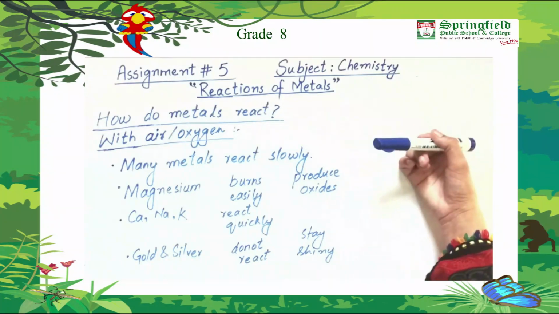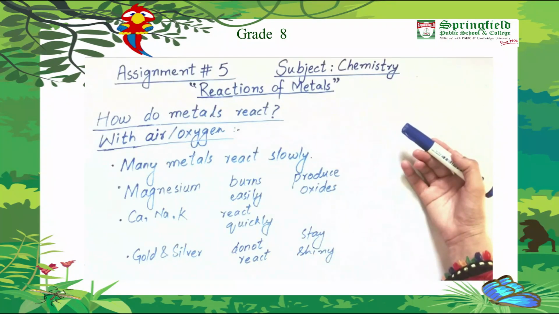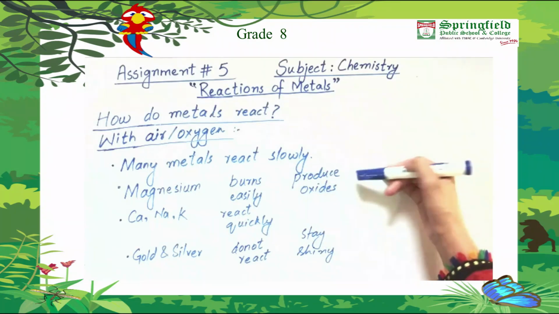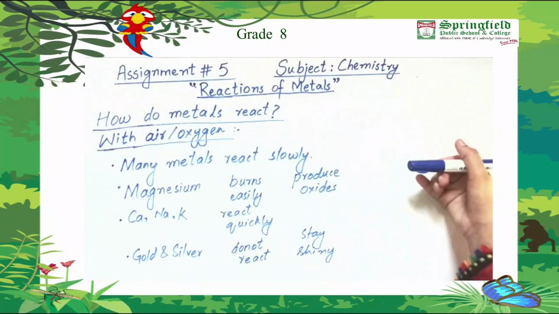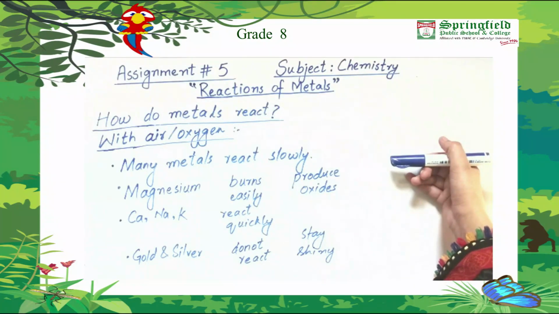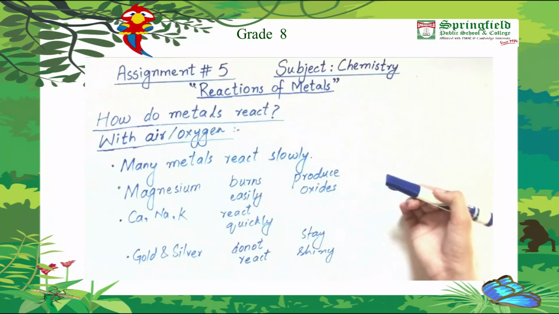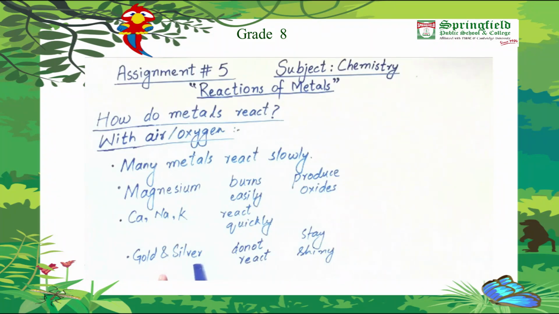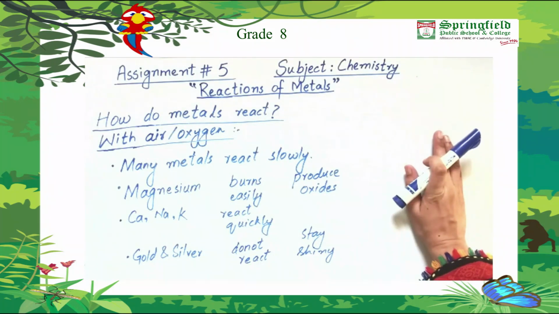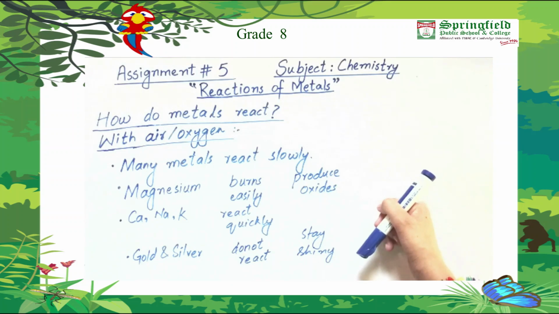But there are some other elements such as magnesium which get burnt easily in the presence of oxygen and produce oxides. There are some more reactive metals, as we have been studying in the previous two behaviors: calcium, sodium and potassium react very violently with water and with acids. They react quickly with the oxygen but not as violently as they were behaving previously. Then comes gold and silver, which do not react at all with the oxygen or with the air, and they stay shiny in the presence of air as well.